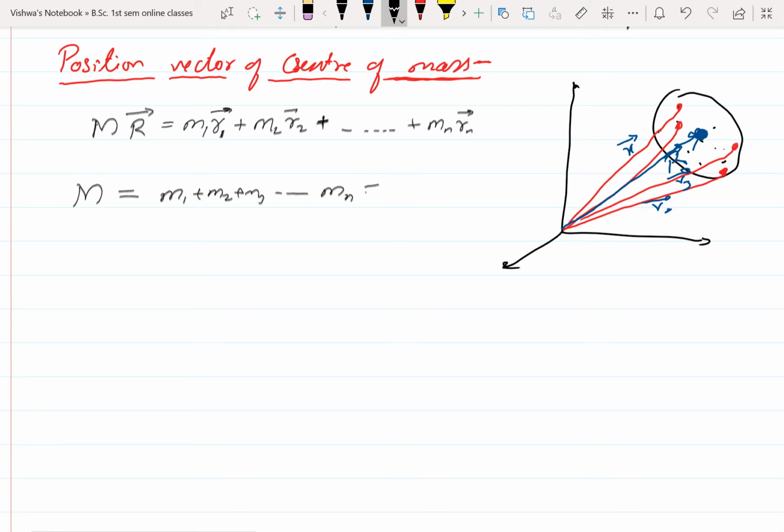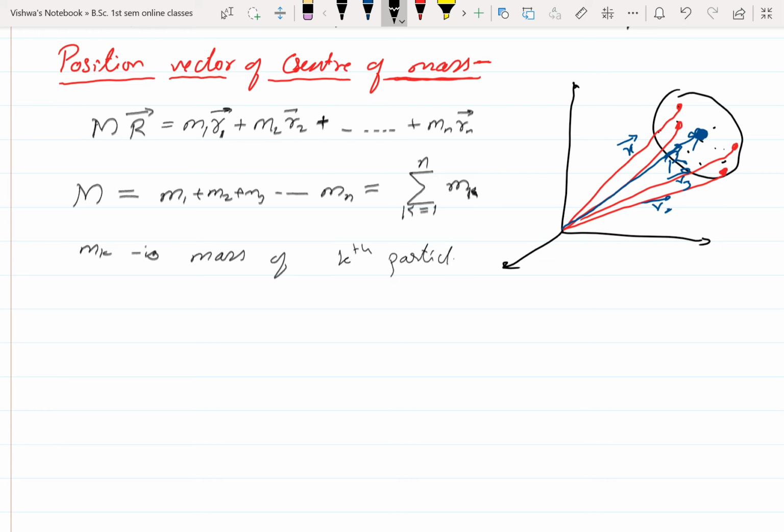Now this can be written in the form of a summation: M is equal to the summation of mk, where k goes from 1 to n. The summation of mk gives the total mass M. What is mk? mk is the mass of the kth particle.